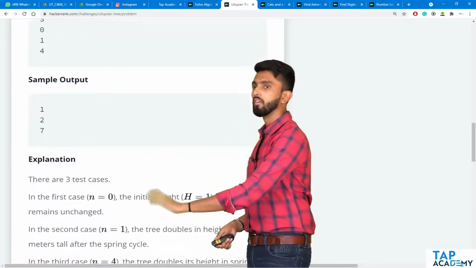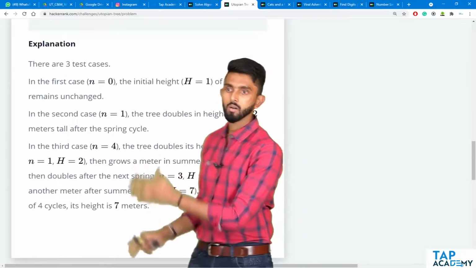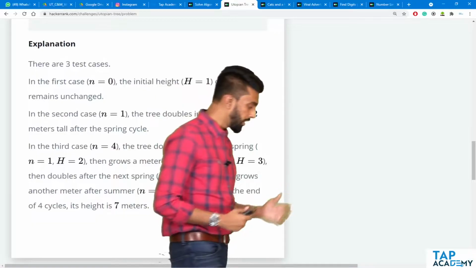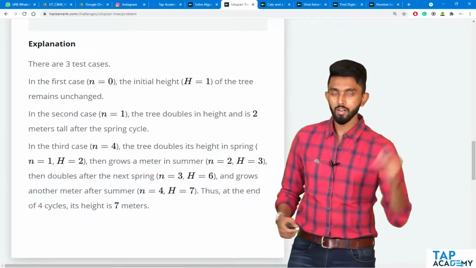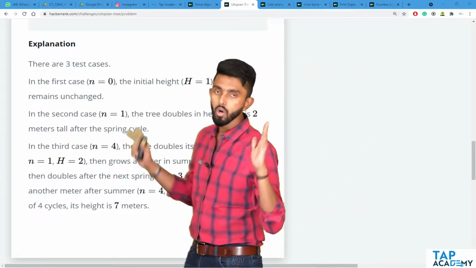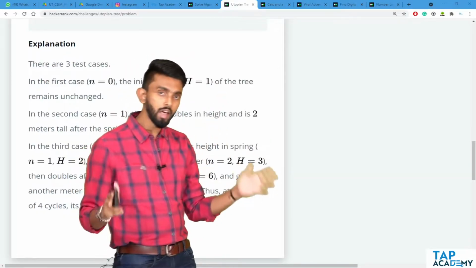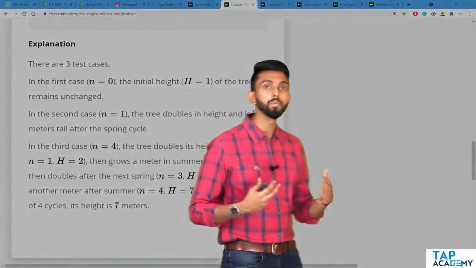And of course, they have given you one explanation. Now, maybe you understood, maybe you didn't. Let me visualize this for you so that you will understand, because in TAP Academy, every single problem is visualized for your better understanding. Now, check this out and try to understand what I am saying.